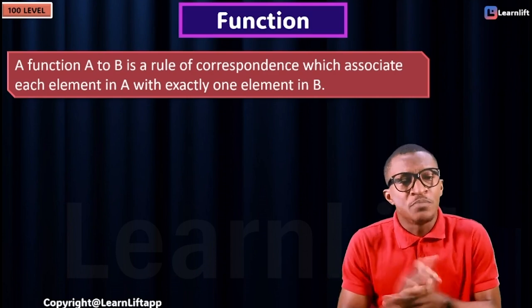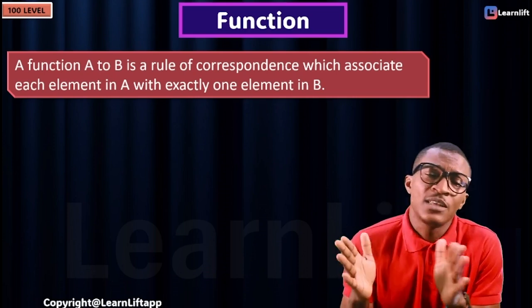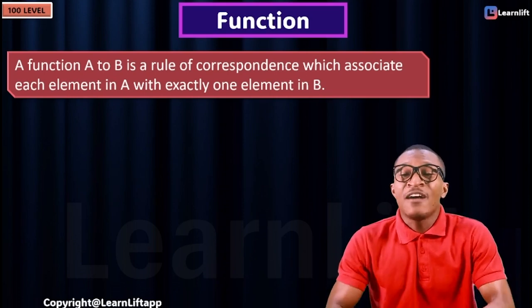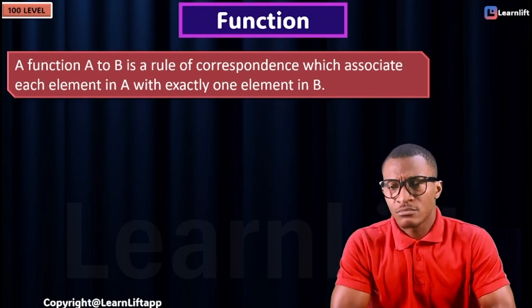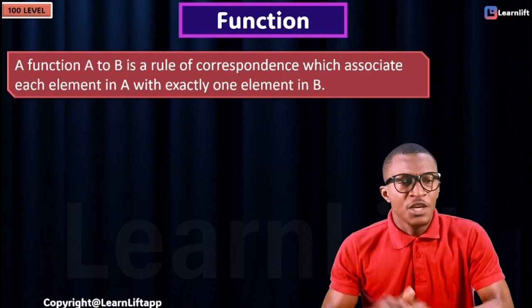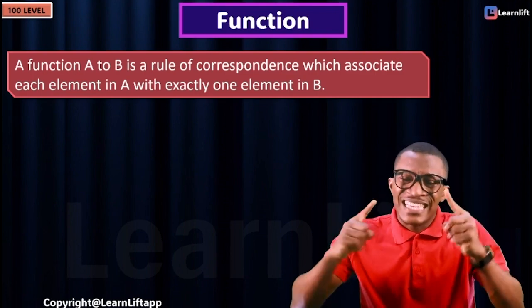A function from A to B is a rule of correspondence which associates each element in A with exactly one element in B. Each element in A with exactly one element. You are not permitted to have two girlfriends, only one. You can't have two fathers, only one father.